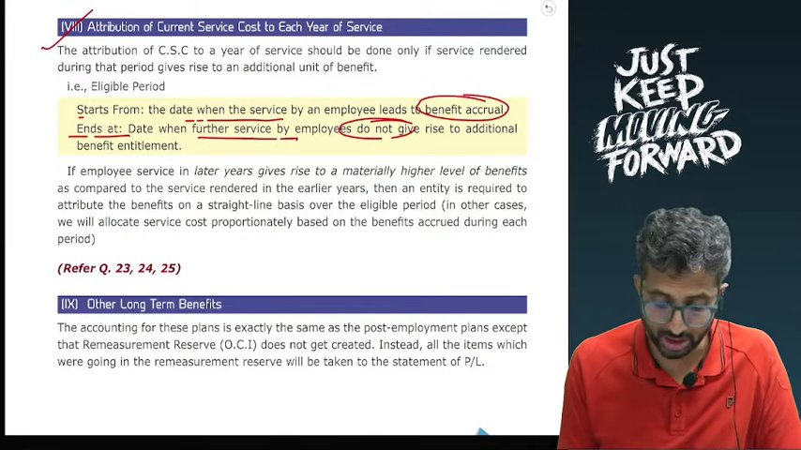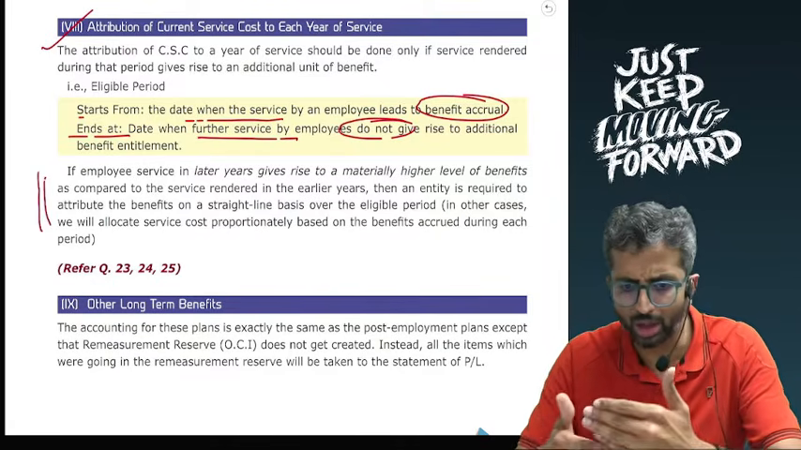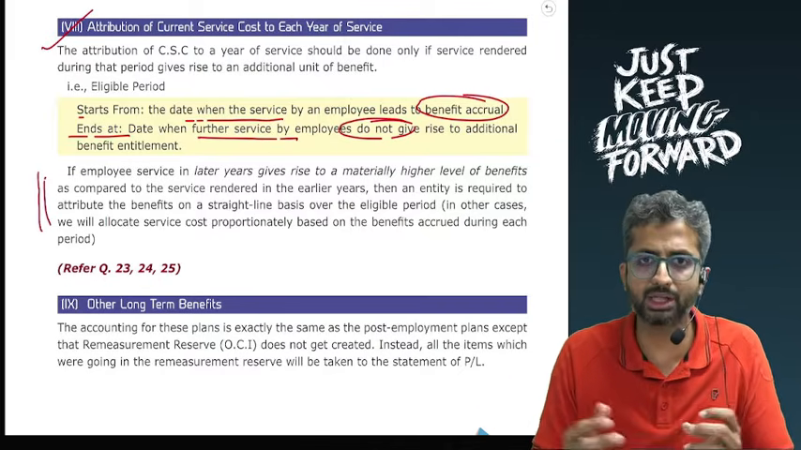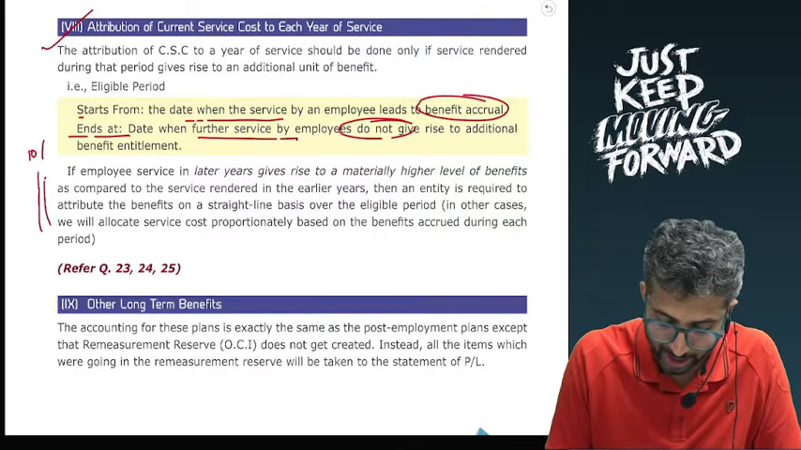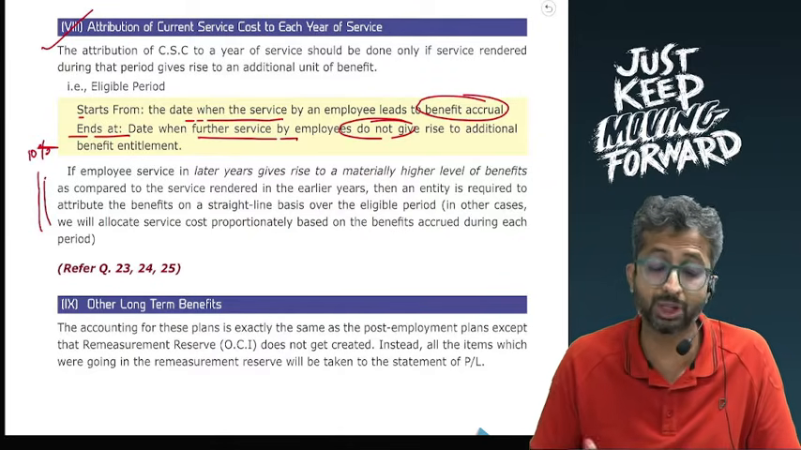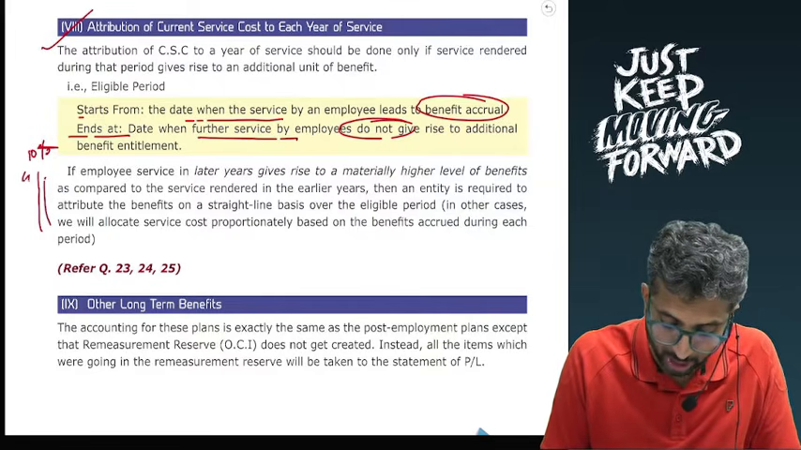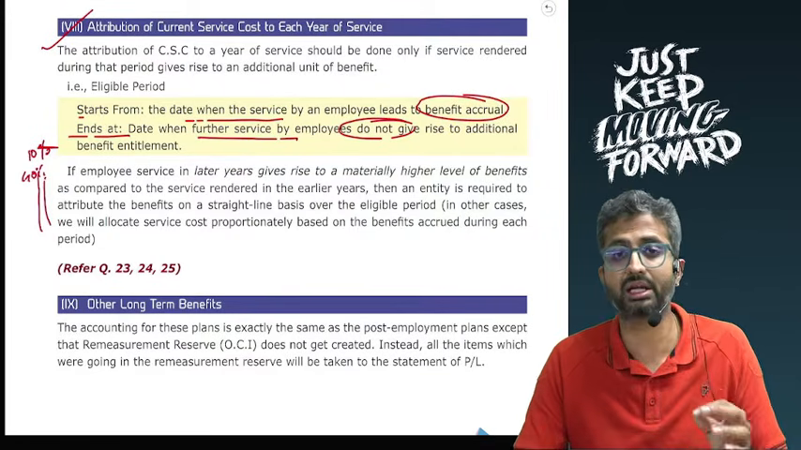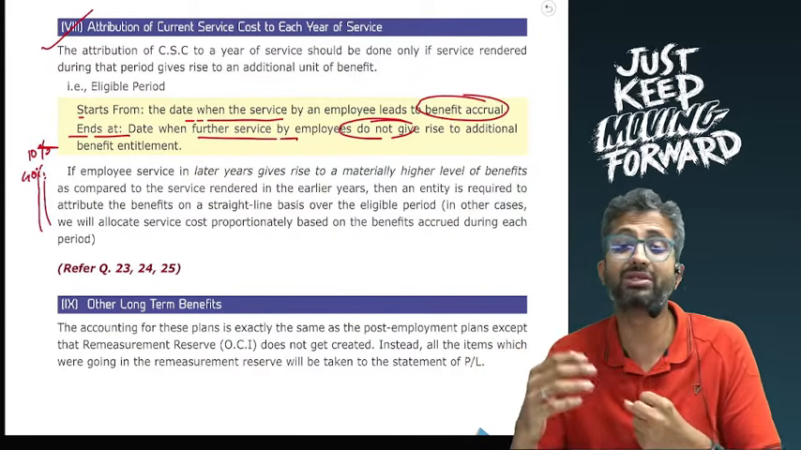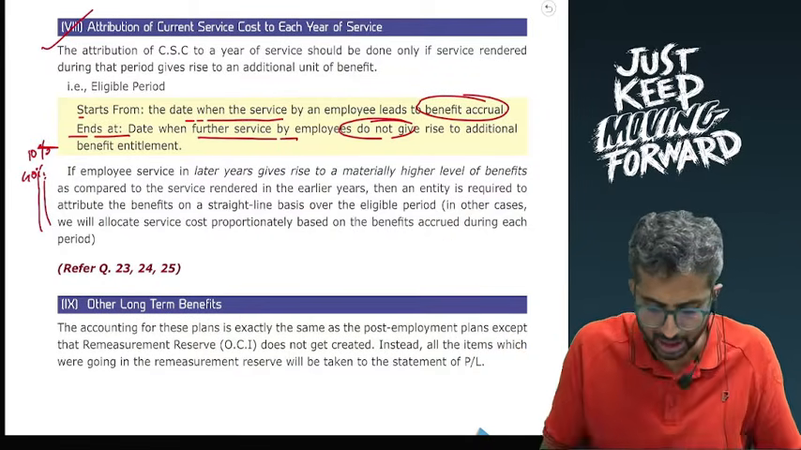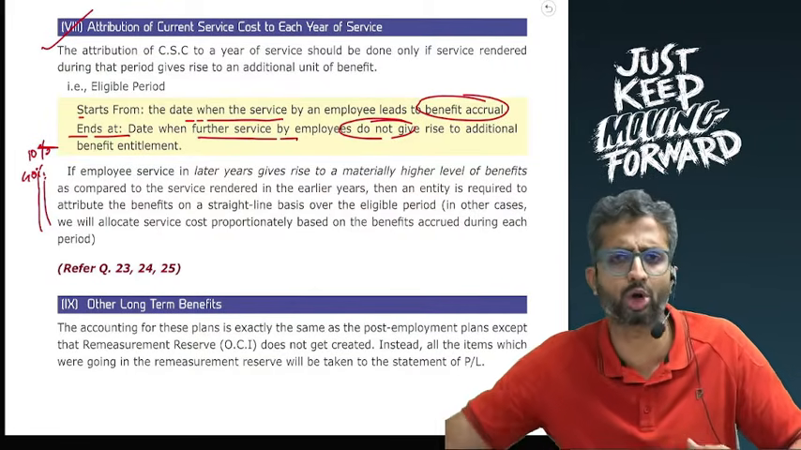There may be certain questions where benefit accrual happens on a different basis, like for the first 10 years of service you are going to get 10%, that is 1% for every year of service, and if you render a further 10 years of service then you get another 40%. In which case the standard says that if service in the later years, that is from 11 to 20, gives rise to a materially higher level of benefit, like it does in this case, the first 10 years of service gives you only 10% of, let us say, medical cost reimbursement.